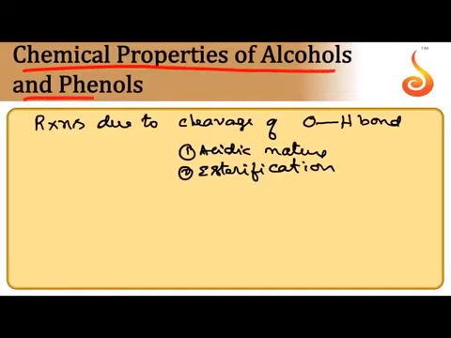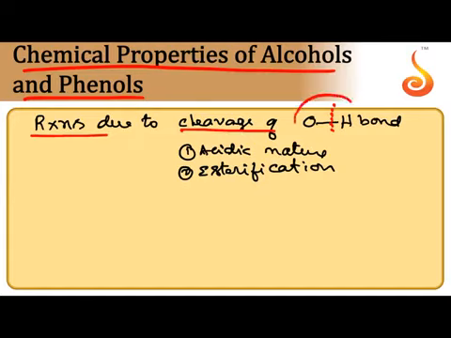Next, reactions of alcohols and phenols. Reactions of alcohols occur due to cleavage of the O-H bond, where it acts as a nucleophile. Sometimes, due to cleavage of the C-O bond also, they undergo reaction where it acts as an electrophile.